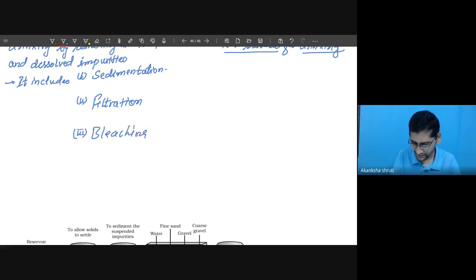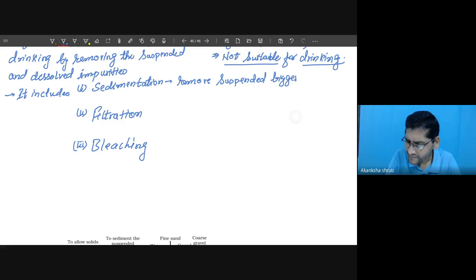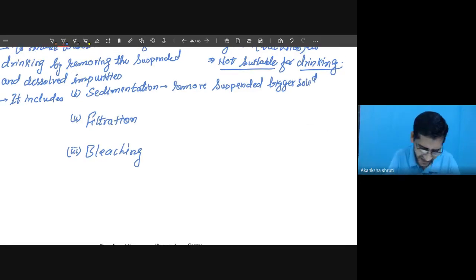Students, sedimentation can be used to settle and remove suspended bigger solid particles, like sand or small solid particles like pebbles.